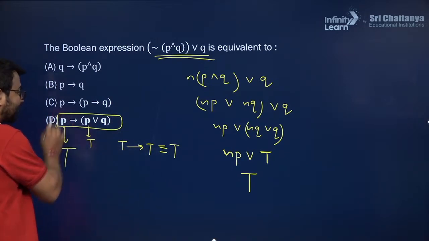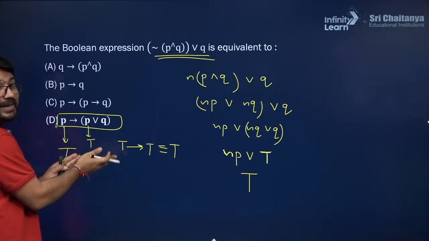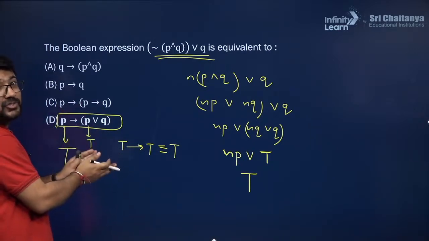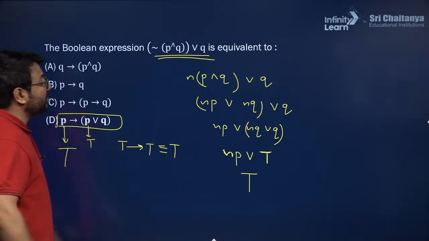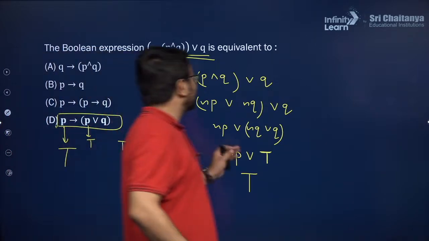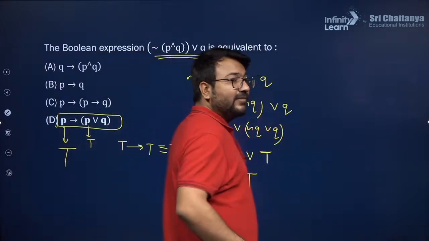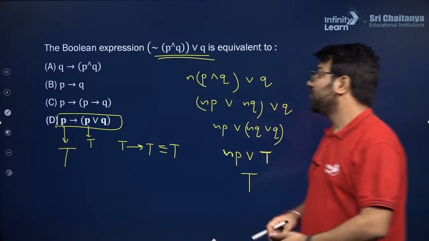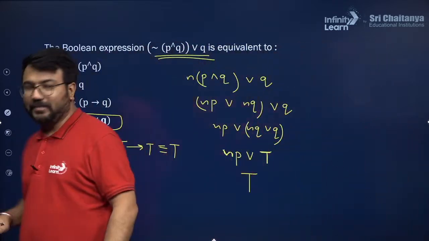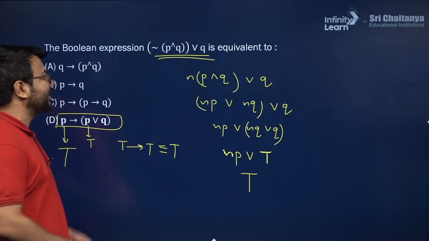And if I make this P as false, false implies false and false implies true both give me a true result. Hence this is also a tautology, this is also a tautology. Therefore this given statement will be equivalent to the D option. Hence D option will be the final answer. You can check the other statements also, but here in this question D option will be the final answer.